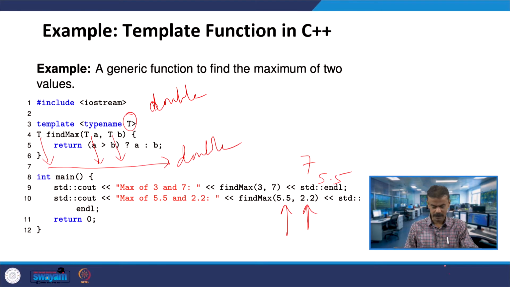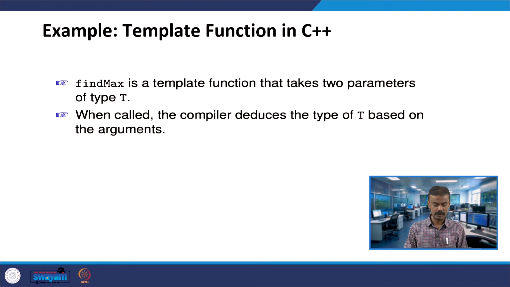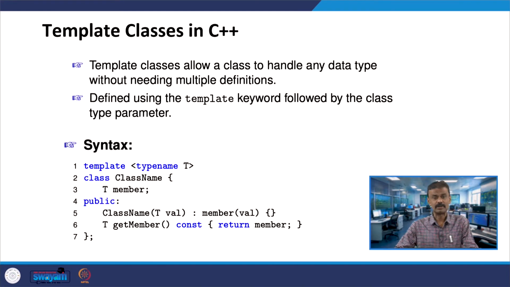I hope you are slowly understanding what we mean by template function. So this is what we have done. In the first case it is considering T as an integer and in the second case it is considering T as double. Next concept is template classes in C++. We have seen template functions, and this is the syntax for template classes. A template class allows a class to handle any data type. Similarly we put the T, which may be an integer, a double, etc., so we do not need to have multiple definitions.